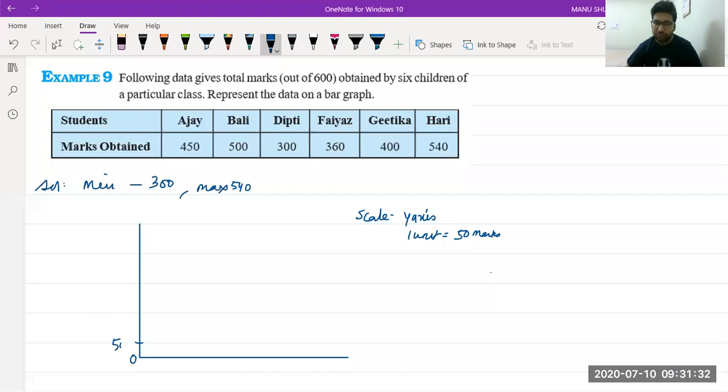So in this case, we have 50, 100, 150, 200, 250, then 300, then 350. So you can see this much value was not used at all. The starting was from 300. Class, please calm down. Try to understand. In this question, I made this scale of 50. I made this graph, but these values are not of any use. So what I can do is I can take help of kink. What is kink? I can push the y-axis downwards.